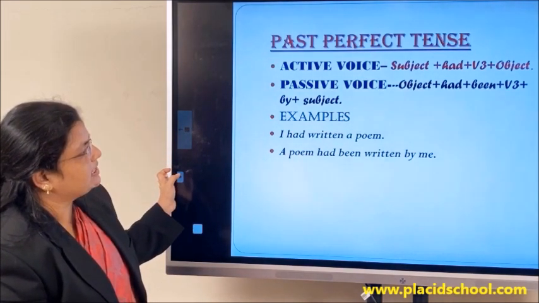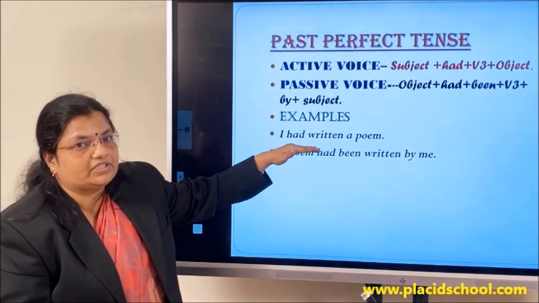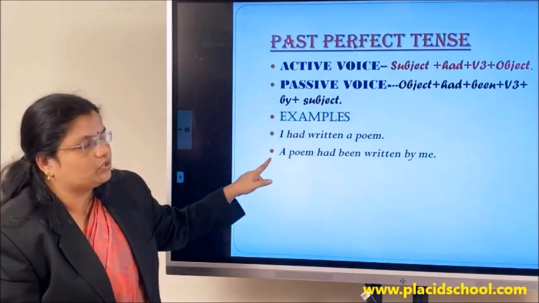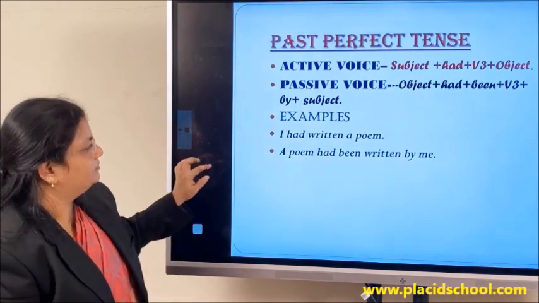Look into the examples. I had written a poem. So I, the subject, had written what? A poem. So a poem comes to the beginning. A poem had been written by me.